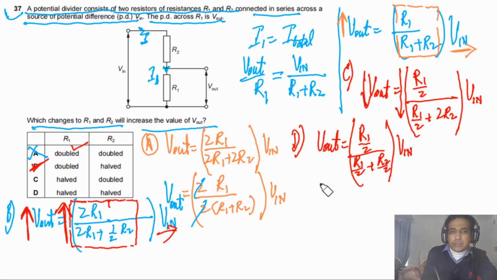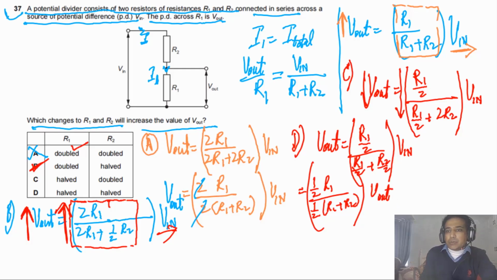Now from here you can see we can take 1 by 2 common, so here we can also take 1 by 2 common, and we are left with R1 plus R2. Now you can see simply this factor will be cancelled, so overall there is no change, so V out will stay same.